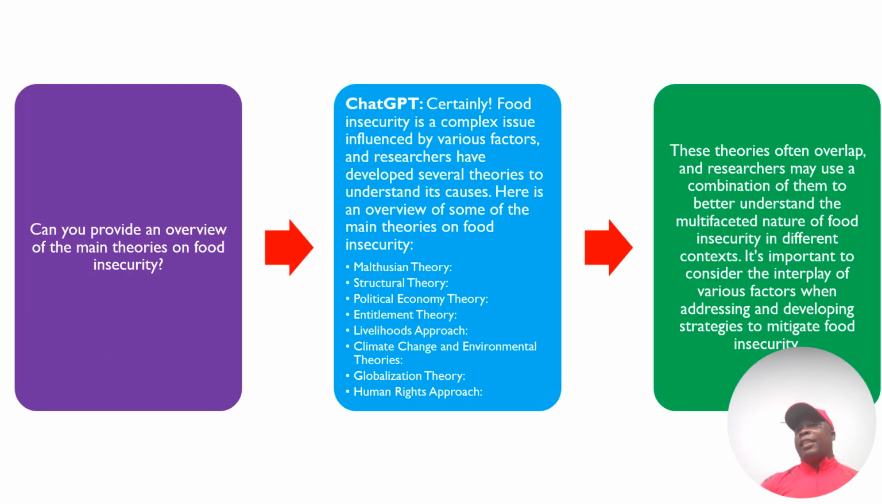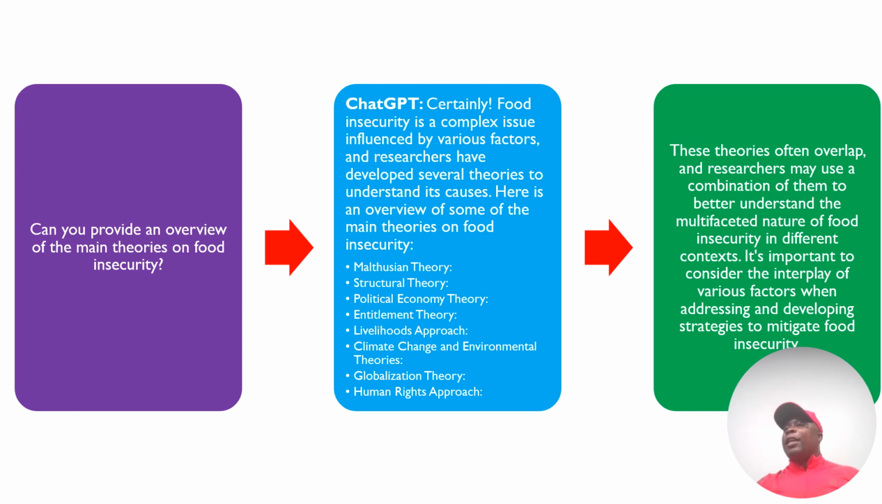I have actually asked ChatGPT, can you provide an overview of the main theories on food insecurity? And this is its response. It tells me that food insecurity is a complex issue, influenced by various factors, and researchers have developed several theories to understand these causes. This is ChatGPT that wrote this. Here is an overview of some of the main theories of food insecurity.